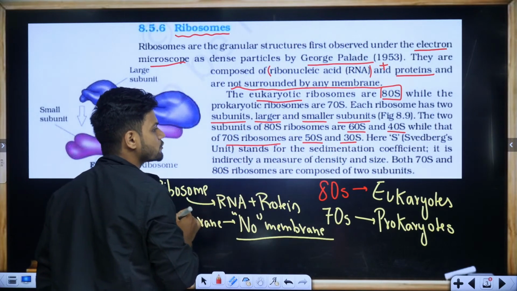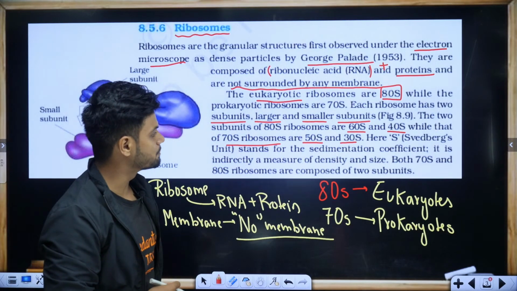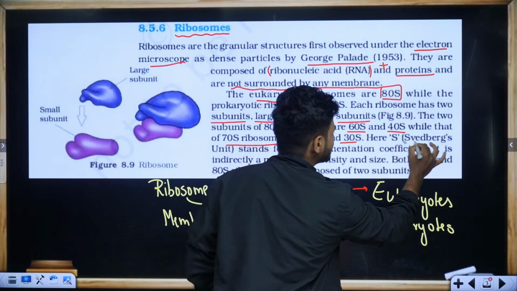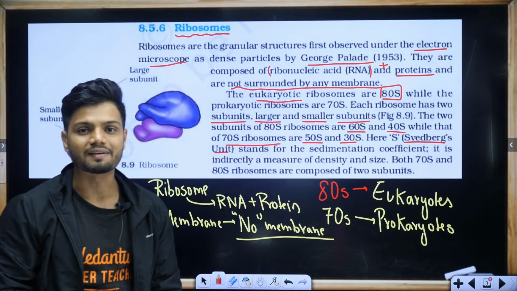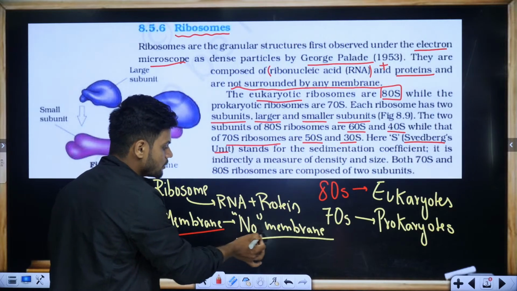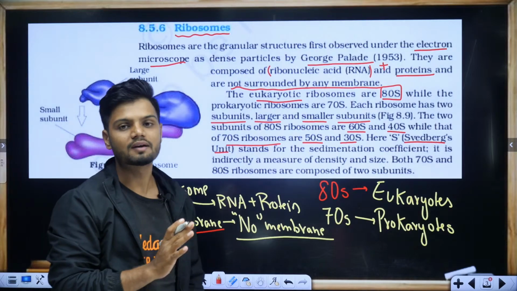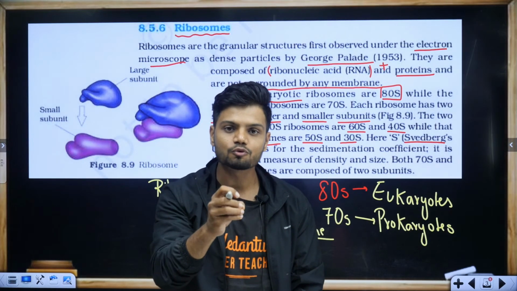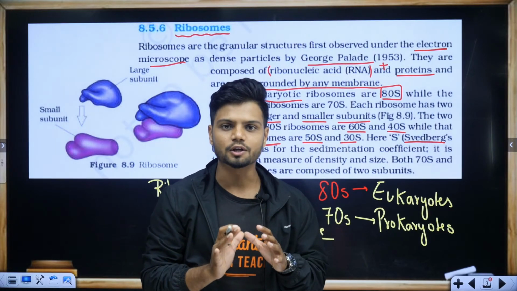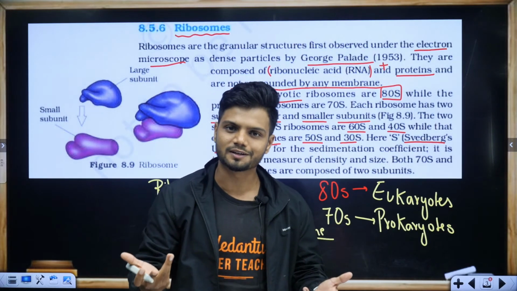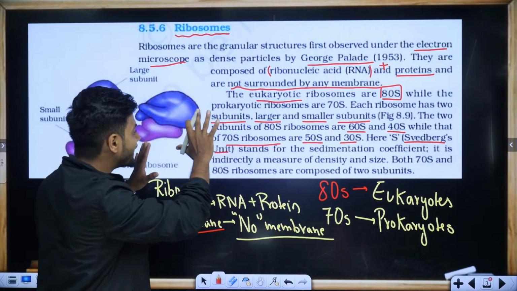Now, what does the S stand for, students? The S stands for Svedberg unit. It does not have any membrane. Ribosomes are not surrounded by any membrane. That is why ribosomes can also be found in prokaryotes, because in the case of prokaryotes, the membrane bound organelles are absent. So ribosomes are also present there.